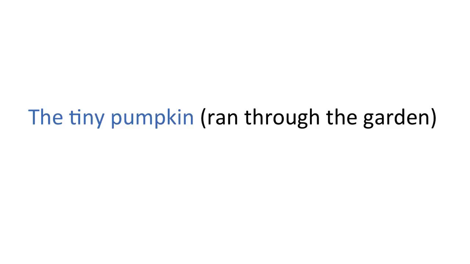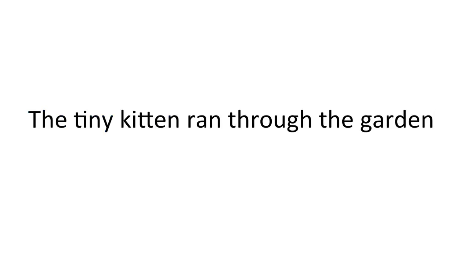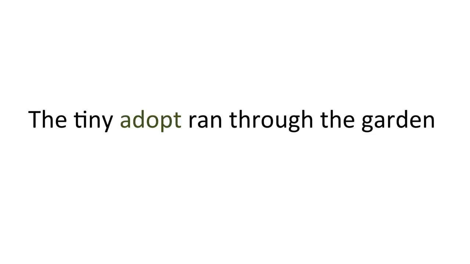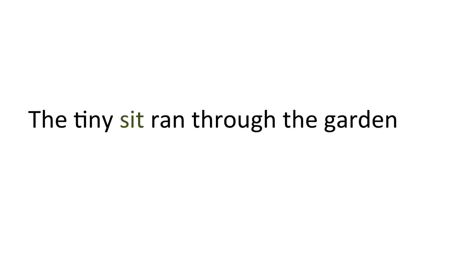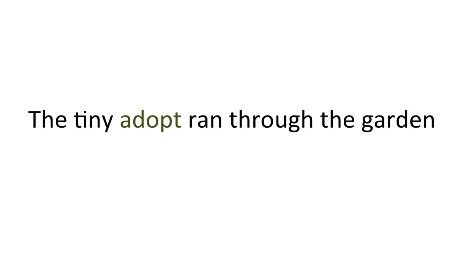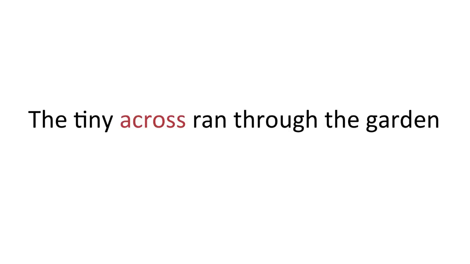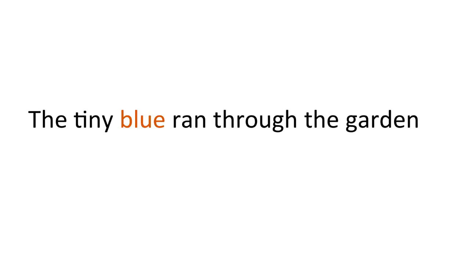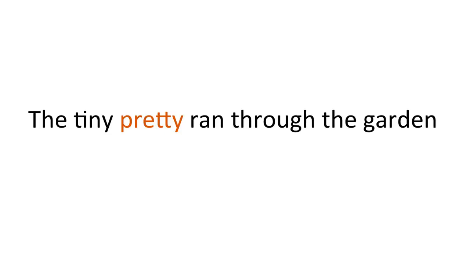What we can't do is replace the word kitten with words like sit or write or adopt. The tiny sit makes no sense because a word like sit just doesn't combine with words like the or tiny. The tiny write or the tiny adopt, also completely meaningless. We also can't replace the word kitten with past or across or in, or with blue or pretty or hairy. The tiny past, the tiny across, the tiny pretty. None of them make sense either.